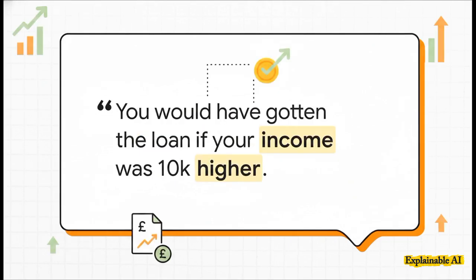But maybe the most powerful and, let's be honest, the most human way to explain something is with a counterfactual. Instead of just giving you a no with a list of reasons, this system tells you what would have needed to be different. Something like, you would have been approved for the loan if your income had been just £10,000 higher. Now that's not just an explanation, is it? It's genuinely actionable advice. It gives people a clear path forward.